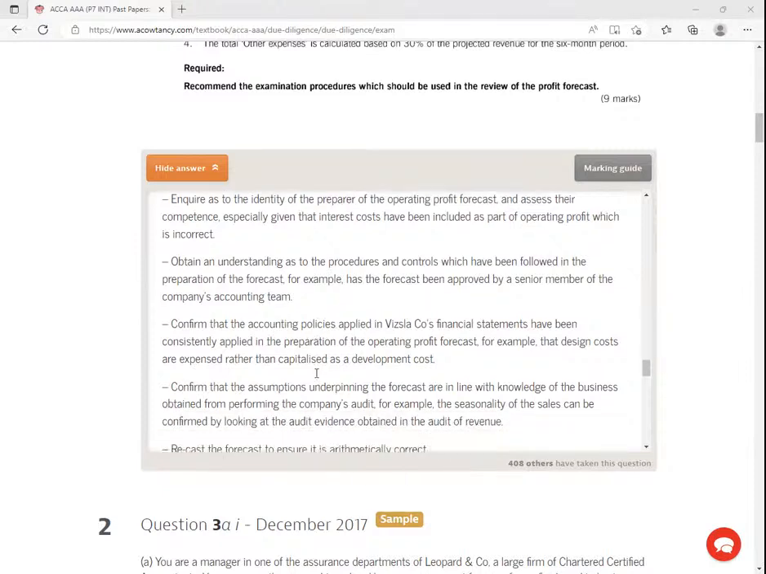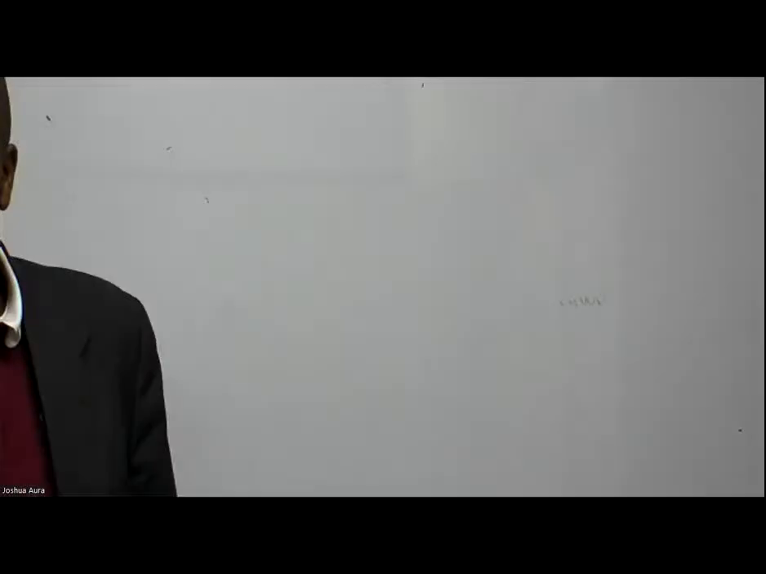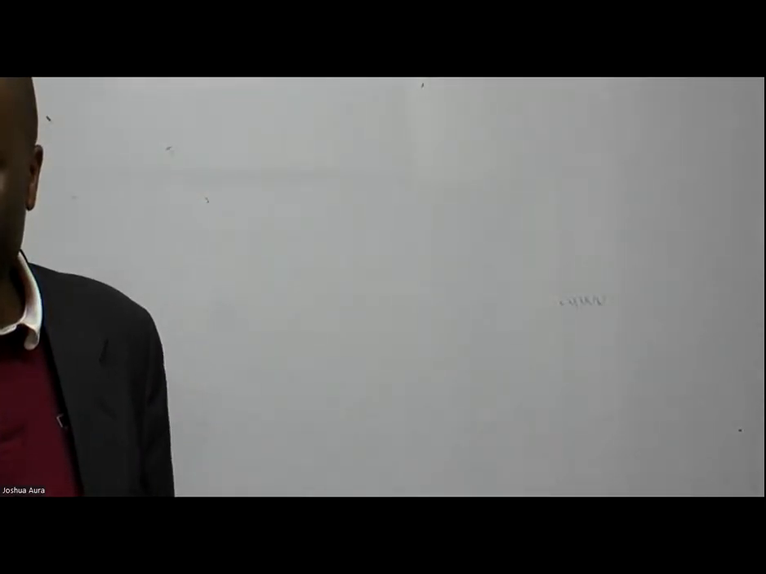Confirm that the accounting policies are applied. If this company's financial statements have been consistently applied in the preparation of the operating profit forecast. For example, that design costs are expensed rather than capitalized as a development cost. So you're saying, ladies and gentlemen, that even if there are forecasts, if there are areas where IFRS needed to have been used, then we must use the IFRS accounting policies and ensure that they are consistent.